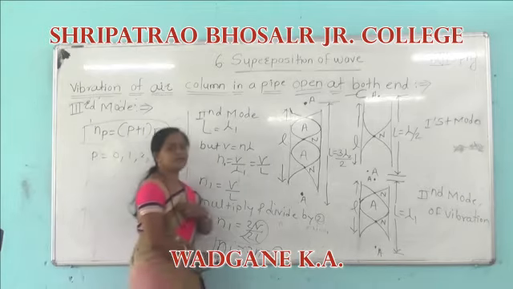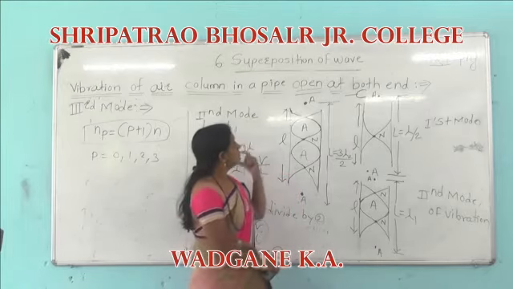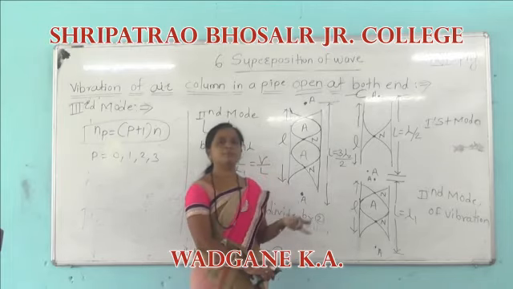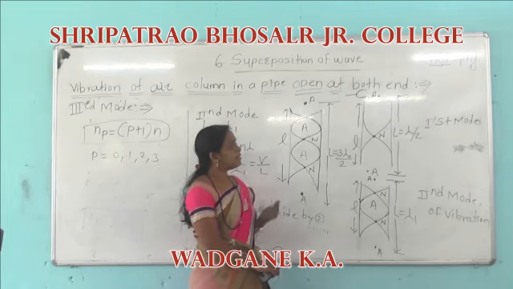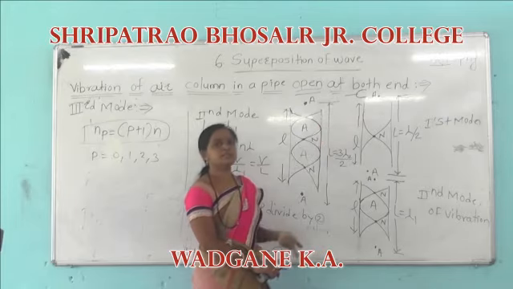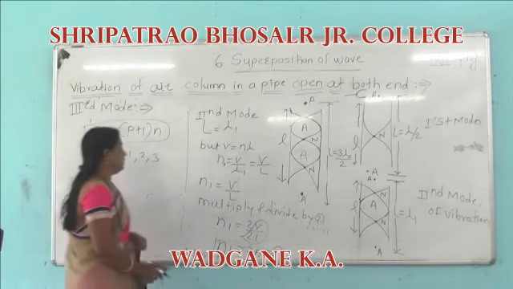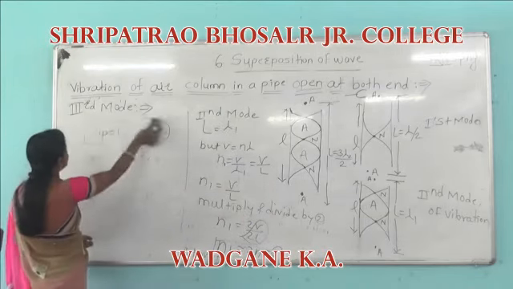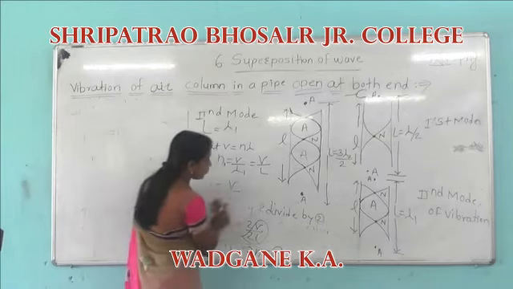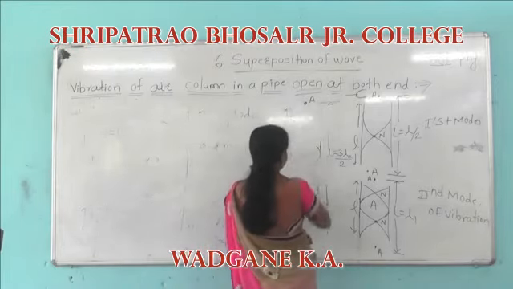From this it is clear that the sound produced in a pipe open at both ends has a richer quality than when the pipe is closed at one end. Also, the fundamental frequency of vibrations of a pipe open at both ends is double the fundamental frequency when the pipe is closed at one end. Its quality is greater because antinodes are found at both open ends.